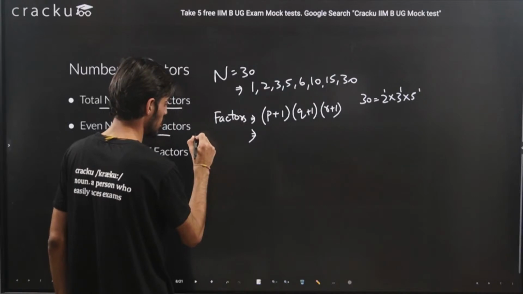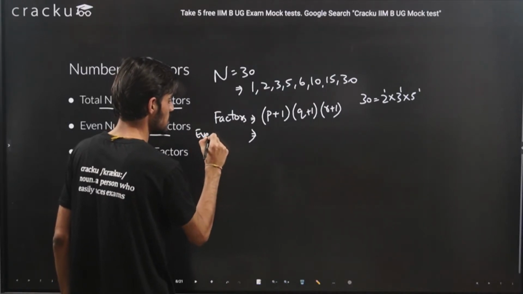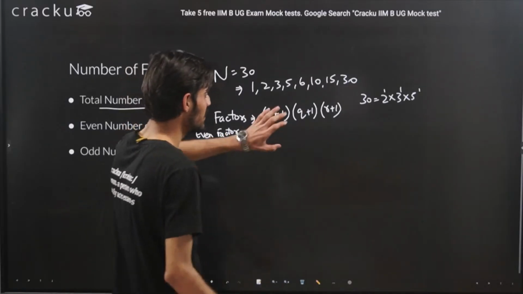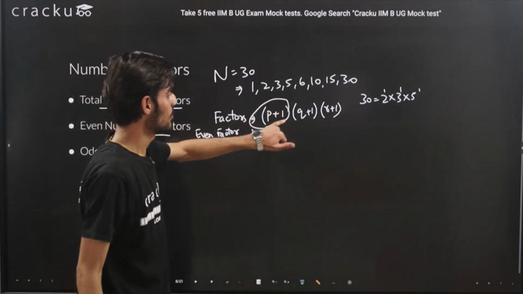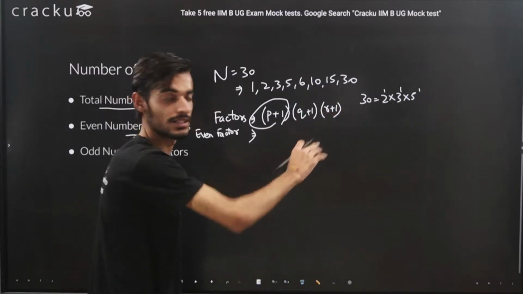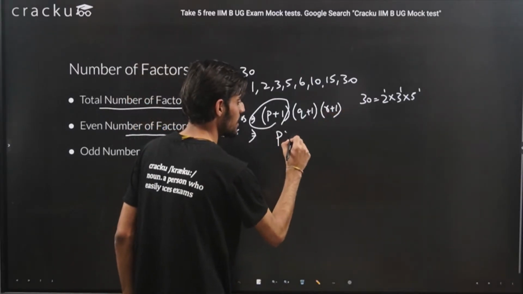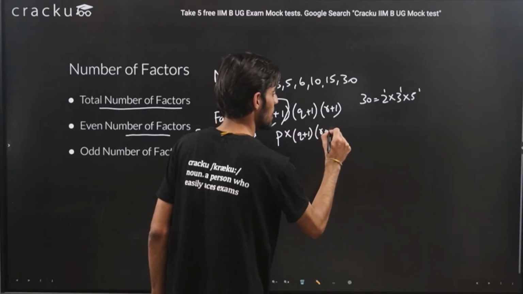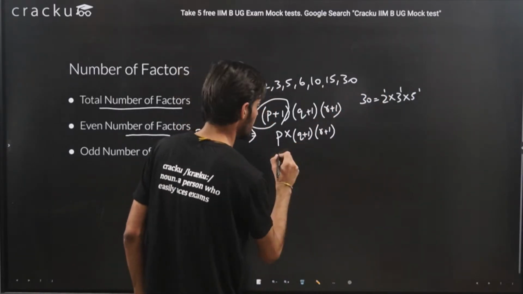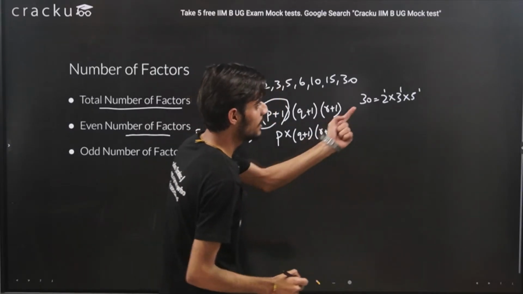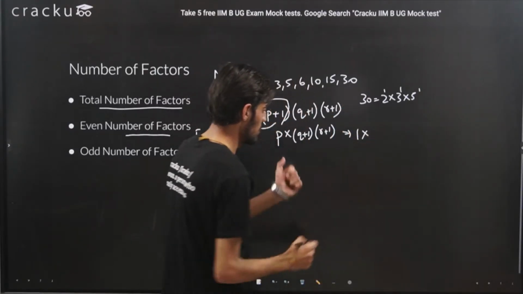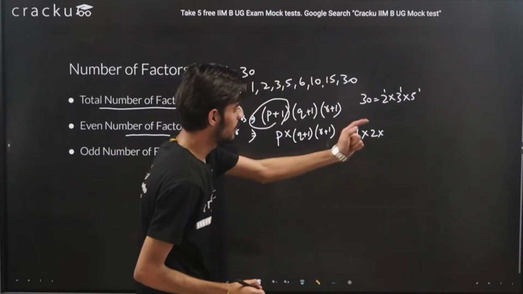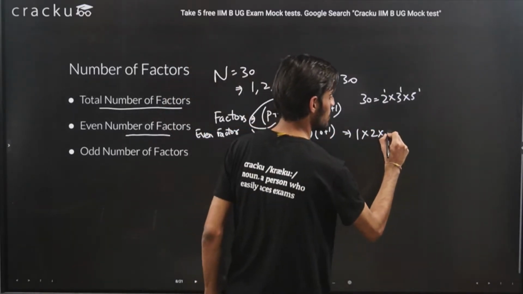For example, if you need to calculate the even number of factors, just don't add 1 to this first term and write the remaining terms as they are. So what you will do is p into q plus 1 into r plus 1. Okay, so what we will get here is p is the same as 1, q will be 1 plus 1, that is 2, and for 5 also 1 plus 1 will be 2, so it will be 4.